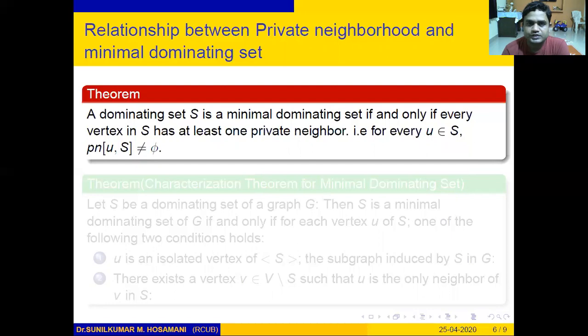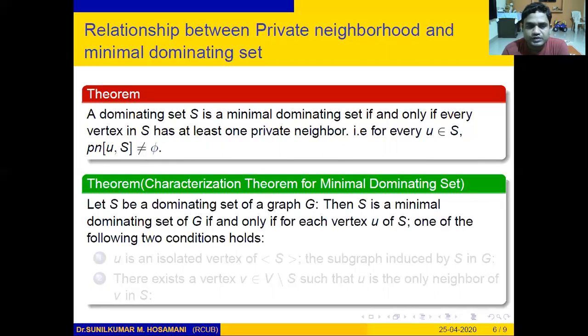So this is the definition of a minimal dominating set. Here we can rewrite the characterization theorem of minimal dominating set in terms of private neighborhood. That is, a dominating set S is a minimal dominating set if and only if every vertex in S has at least one private neighborhood. That is, for every element u in S, the private neighborhood of u with respect to S is non-empty.